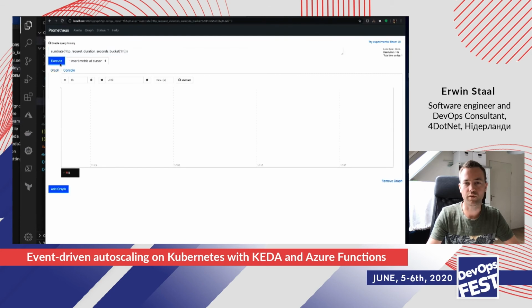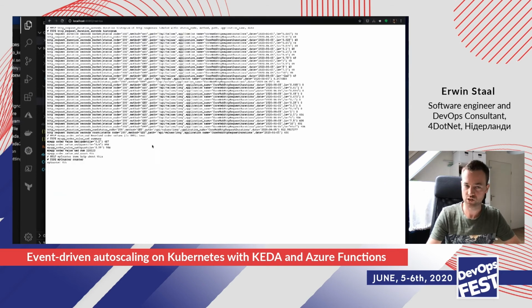So as you can see, there's nothing here because my application is not being called. This is actually the metrics endpoint of that application, the /metrics one. And these are the metrics exposed by my application, and Prometheus scrapes those metrics every once in a while and puts them into its database.